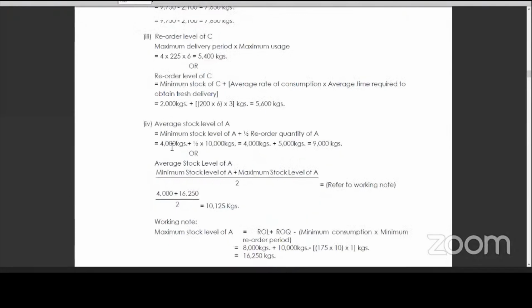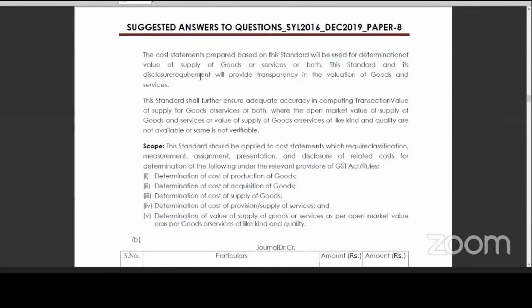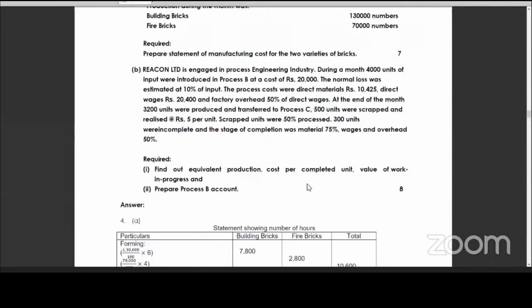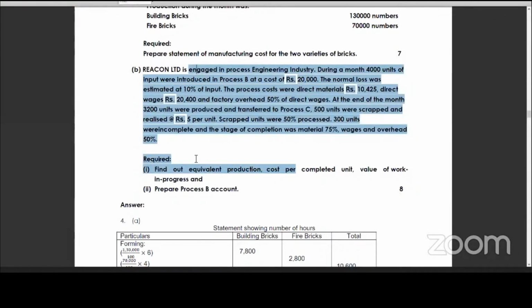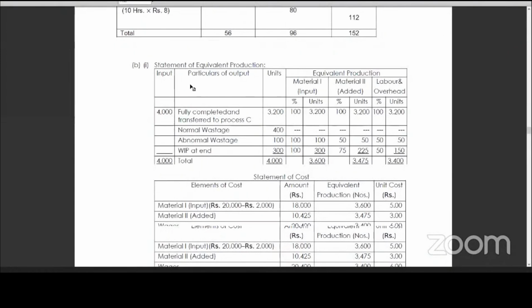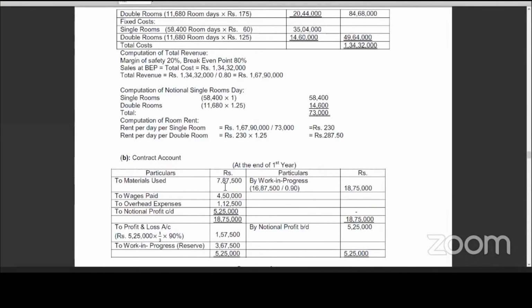I am going to the fourth question. If you look at the fourth question, this is job costing. We did this in class. If you remember, building bricks, fire bricks, a sum. And then here they have asked process costing, equivalent production. So okay sir, this we can try to some extent. Process costing is there, job costing is there. Now the next sum? Fifth question operating costing okay, contract costing okay. I have done contract costing in class. And then sixth, marginal costing okay sir. Seventh question I can manage. So if you answer 5 questions, you would have answered 5.